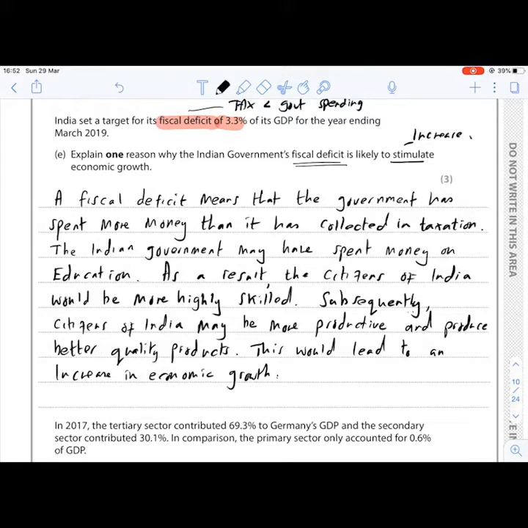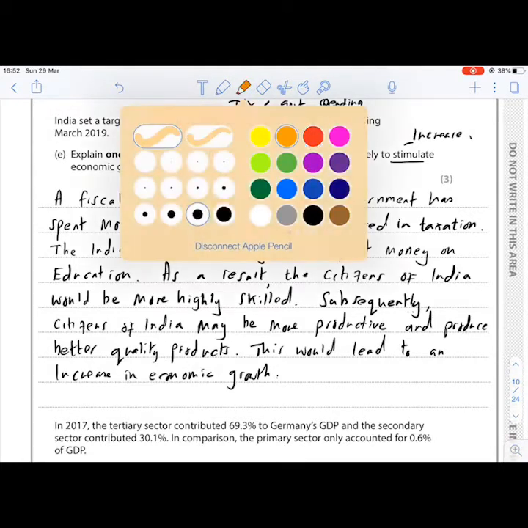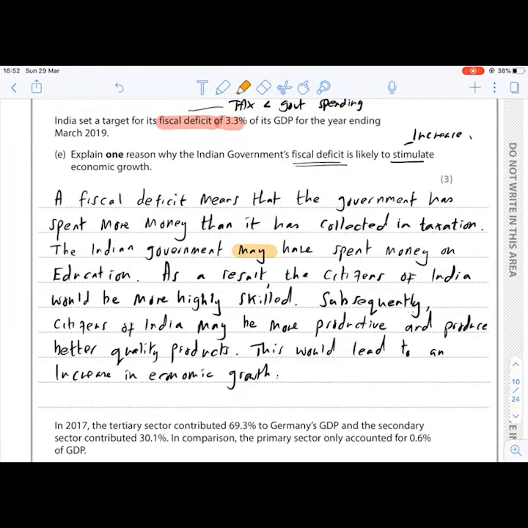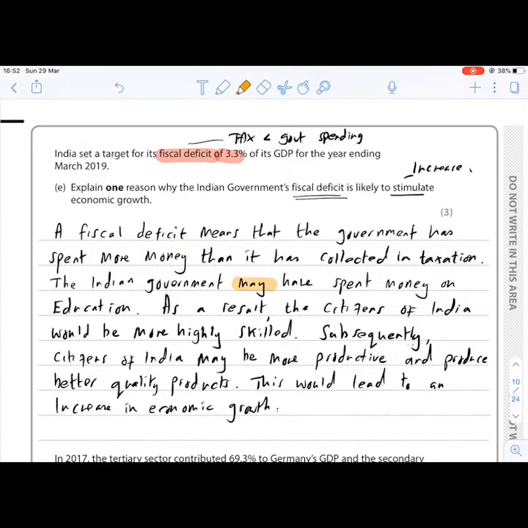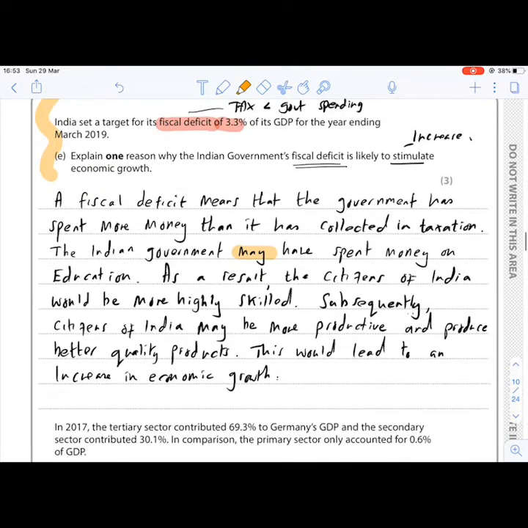Okay, so the answer I've got here, a fiscal deficit means that the government has spent more money than it has collected in taxation. The Indian government may have spent money on education. Now notice that I've used the word may here because we don't know for sure. There's nothing in the extract to say that they have spent money on education. So it's good to use may. Yes, of course, in reality, we know they have spent money on education, but we're not certain.